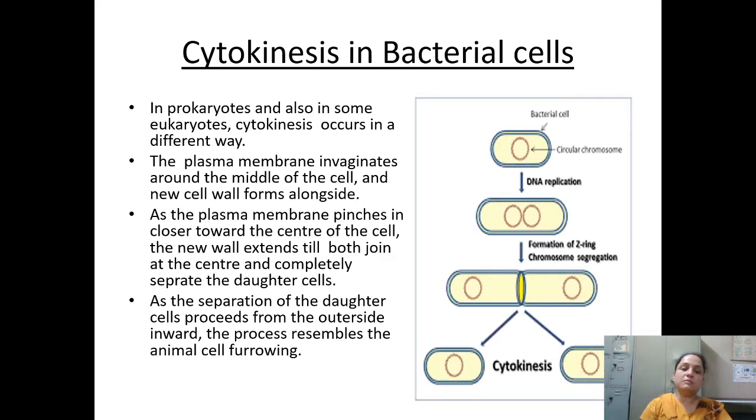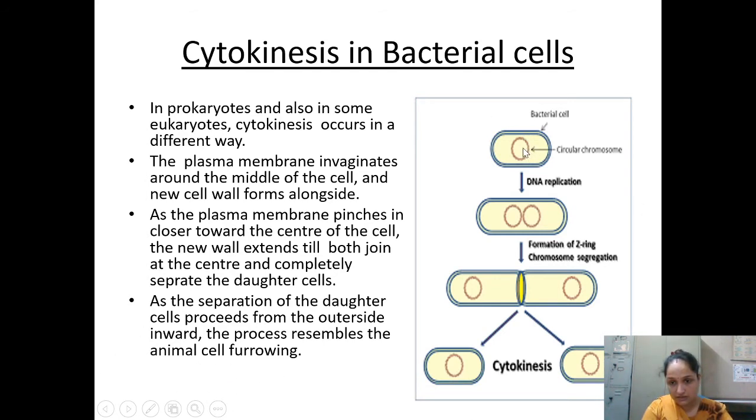Now we are going to talk about the cytokinesis in bacterial cell. So prokaryotes basically means those having a primitive nucleus. Which cells have a primitive nucleus? Like bacteria. And also in some eukaryotes cytokinesis occurs in a different way. Let's see how. The plasma membrane invaginates around the middle of the cell. This invagination is seen in the middle of the cell, and a new cell wall forms alongside. Here you are able to see it in this diagram.